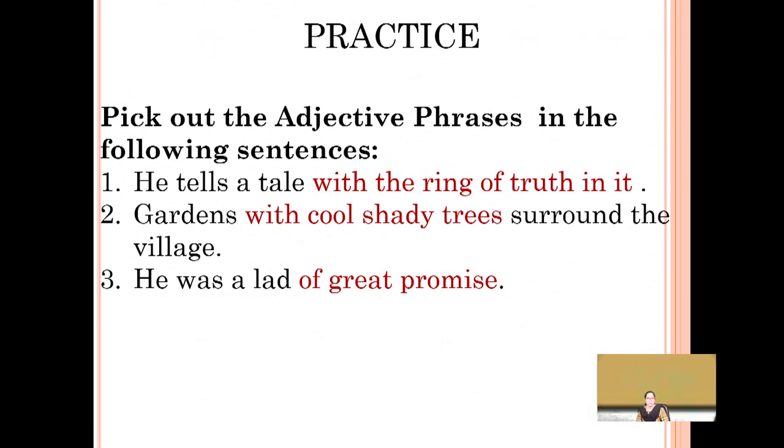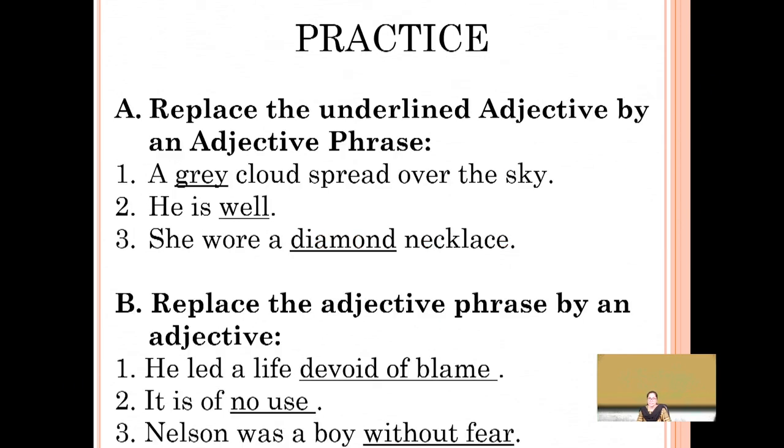Here again you have a few sentences from which you have to pick out the adjective phrases. He tells a tale with the ring of truth in it. Since that is the description added to it, the adjective phrase is with the ring of truth in it. He was a lad of great promise. What kind of lad was he? Some more description has to be added. He was a lad of great promise. So of great promise is the adjective phrase.